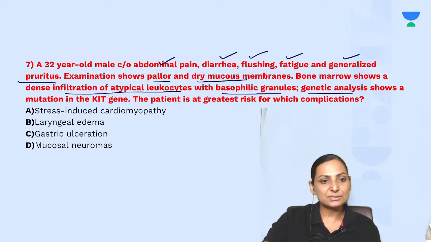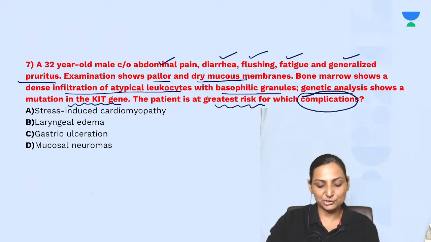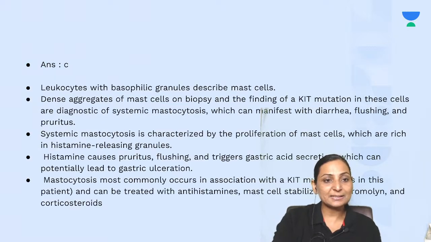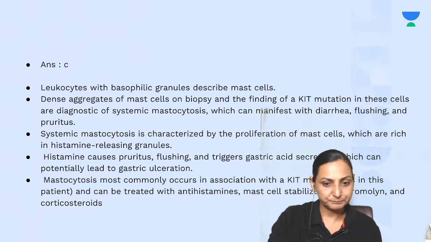Genetic analysis shows a mutation in the KIT gene. The patient is at greatest risk for which complication? Stress-induced cardiomyopathy, laryngeal edema, gastric ulceration, or mucosal neuromas? Yes, definitely the answer is C, that is gastric ulceration.